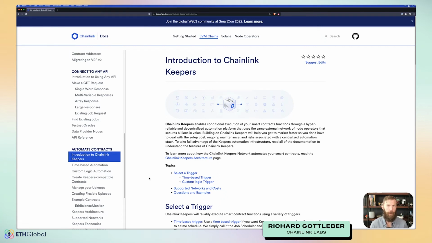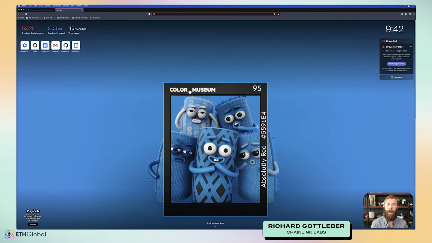If you're familiar with operating systems that are Linux-based, you may be familiar with a command called cron. Cron is essentially a time-based triggering system for Linux Unix systems. Chainlink Keepers uses the same sort of interface to generate the time-based automations. If you're not familiar with what a cron tab looks like or how to set up a cron tab, I recommend a website, crontab.guru. It will take you through everything you need to know and explain what the different values in a cron tab are. We can take a quick look at it now.